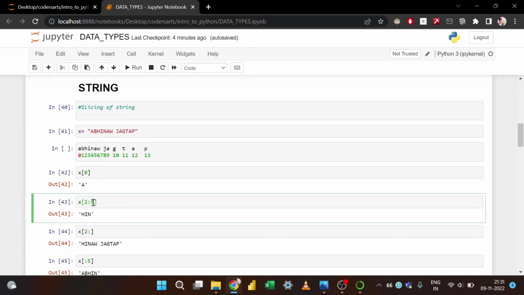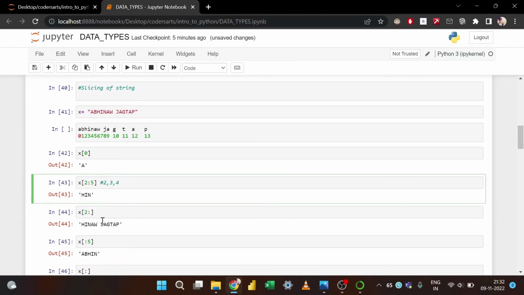That means it will take elements which are less than 5, so it will take the second, third and fourth elements. What are those? H, I and A. So it will print H, I and A, from 2 to 5.